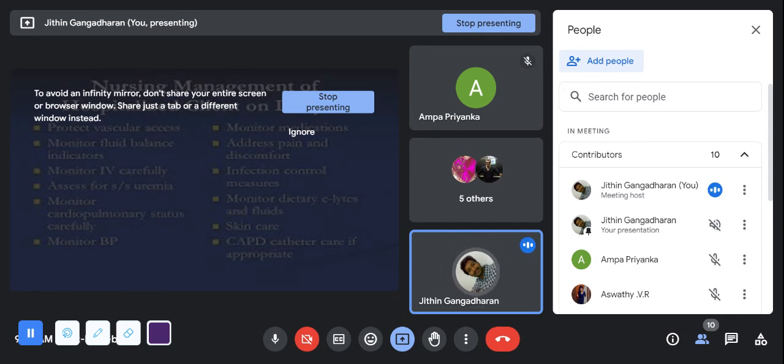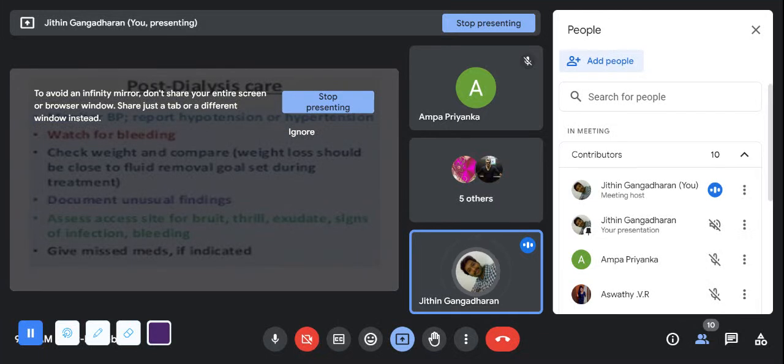Every hour you have to check the BP of the patient undergoing hemodialysis to see whether there is fluctuation. If the BP is low, you have to stop the dialysis and increase the fluid. Then check for pain and discomfort. If there is any infection, skin care should be done. So these are the nursing management.